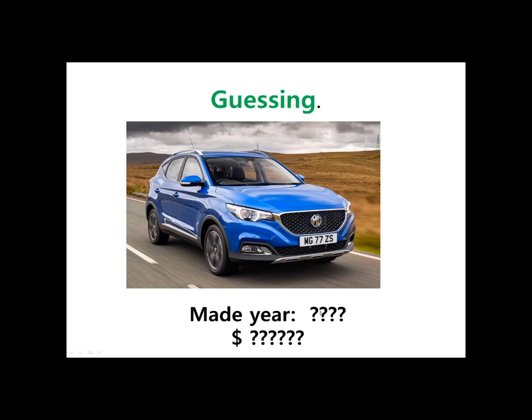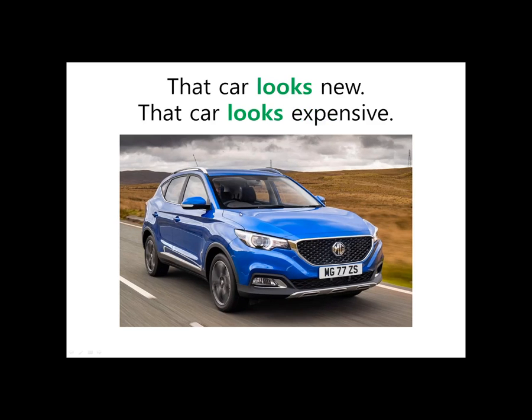We don't know. And we don't know the price. But we can look at the car and we can guess. So we can guess that car looks new. That car looks expensive. So we're looking and guessing.